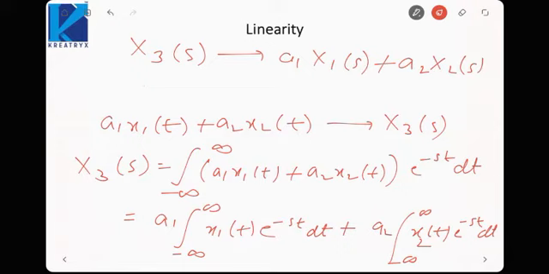So this is the property of linearity, and as we have seen with the other transforms like Fourier series and Fourier transform, this transform is also linear. Both the other transforms that we studied up till now, Fourier series and Fourier transform, were also linear. This is also linear. So all the transforms that we are studying in the signals and systems course will be linear.